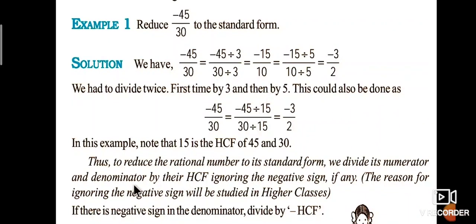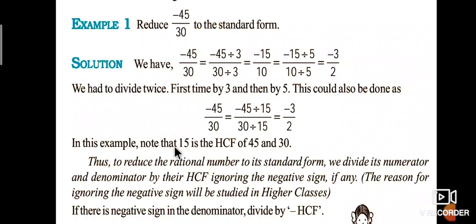This minus 15 by 10 is again divided by 5 by 5. Therefore minus 15 divided by 5 over 10 divided by 5 is equal to minus 3 by 2. This minus 3 by 2 is called the standard form of the rational number. We divided by 3 and then by 5 to get minus 3 by 2.